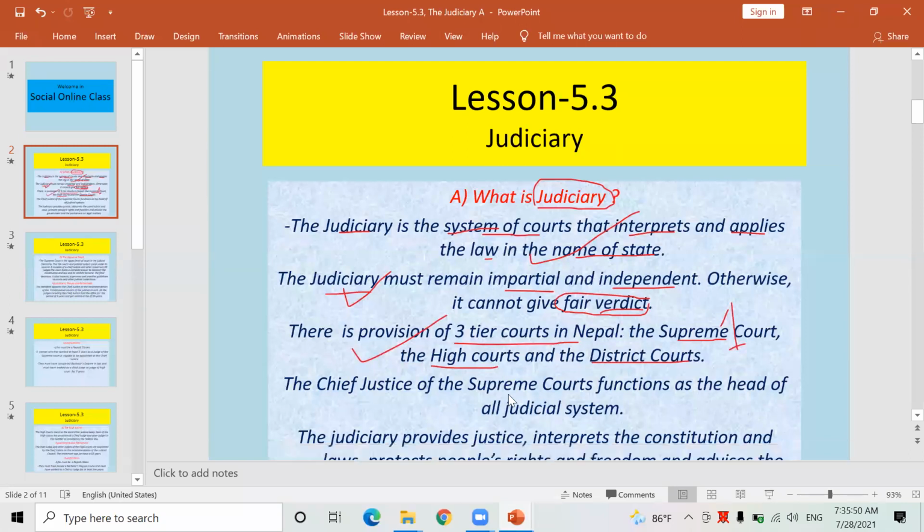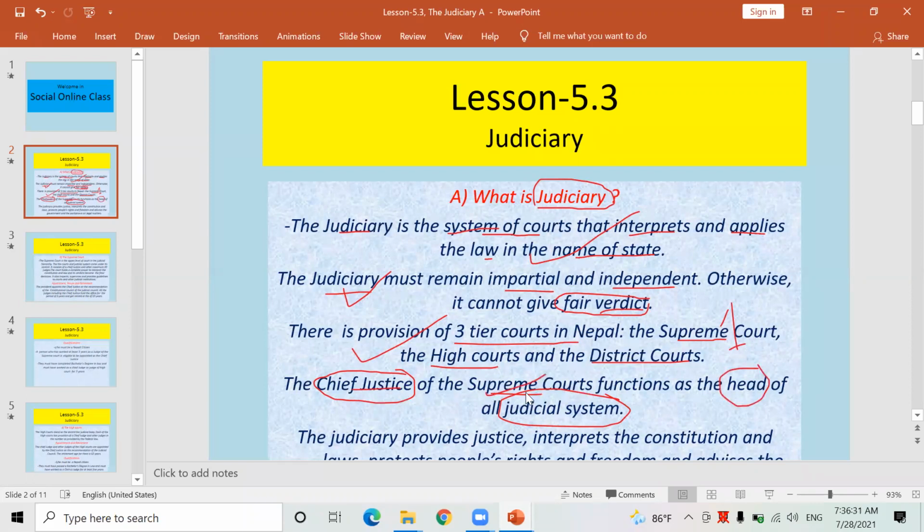I have told you. Now, the Chief Justice of the Supreme Court, look here. Chief Justice, Pradhan Nyayadhish. You might have heard it in Nepali also. The Chief Justice of the Supreme Court functions as the head of the judicial system. What is the judicial system? Supreme Court, High Courts, all the District Courts, and so many other judicial committees formed in municipalities and village executives come under the judicial system. And who is the head of the judicial system? The head of the judicial system is the Chief Justice of the Supreme Court.